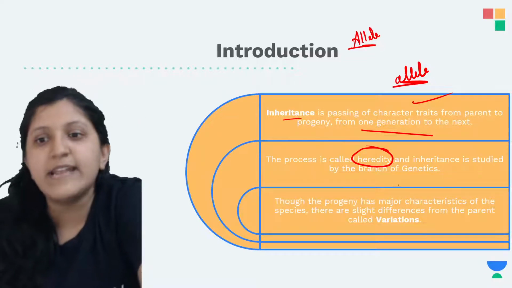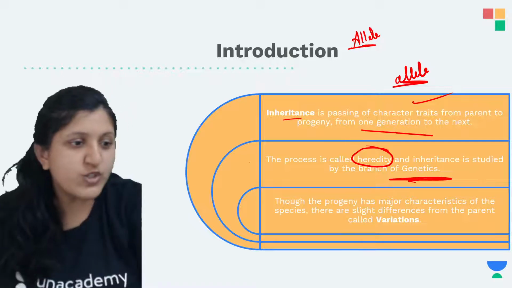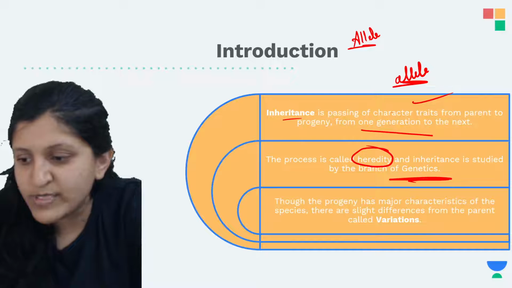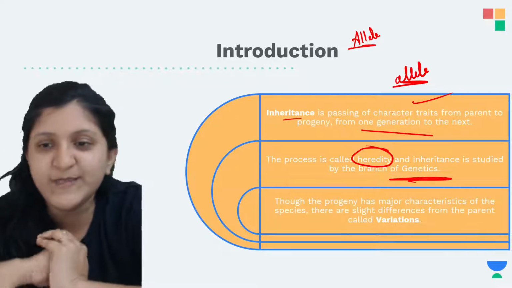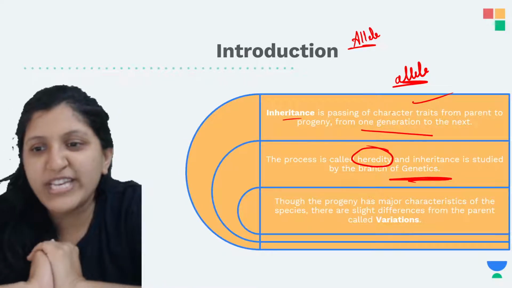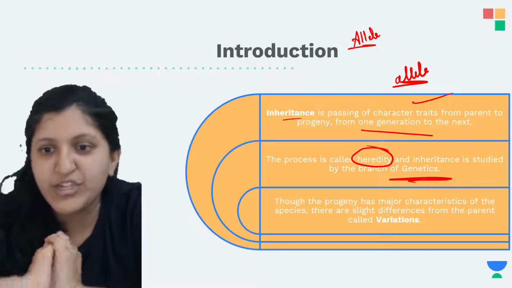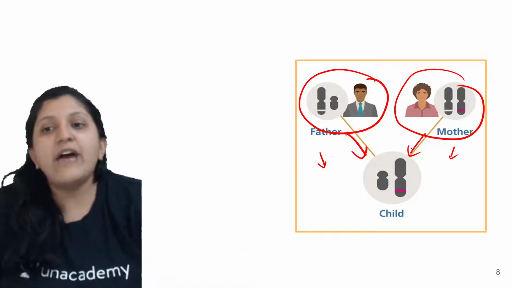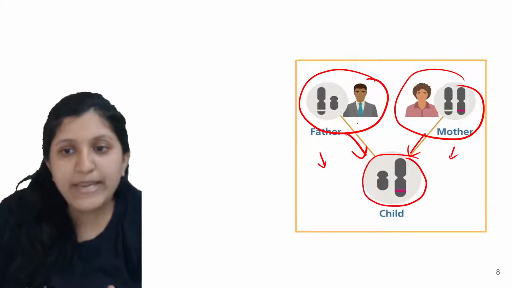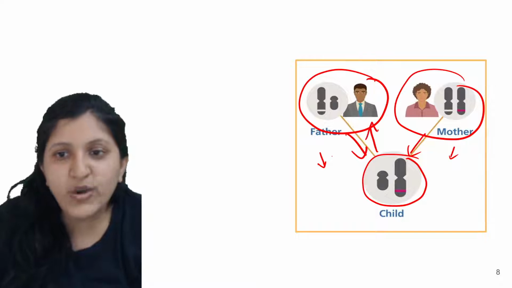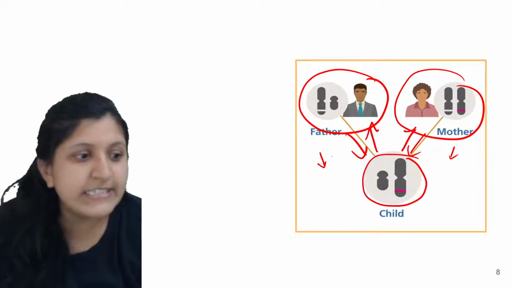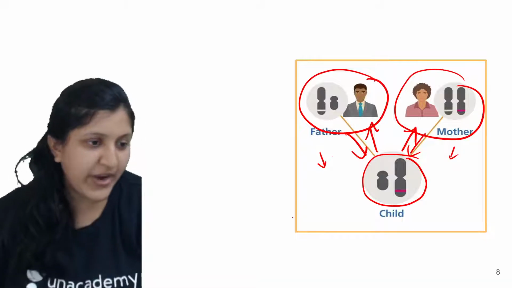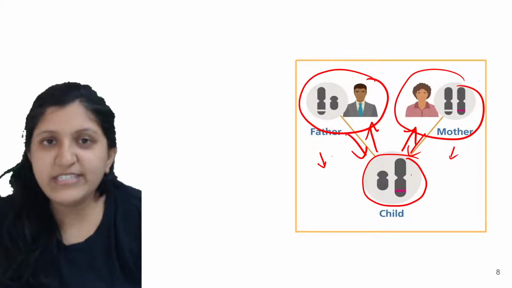Inheritance is studied by the branch of genetics. So who is called the father of genetics? Though the progeny has the major characteristics of the species, you can find variation. This child is not completely identical to the father, nor completely identical to the mother. It is Gregor Mendel, yes, he is the father of genetics.